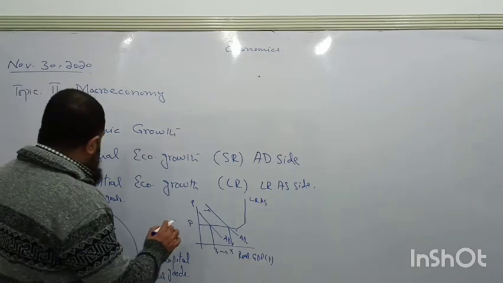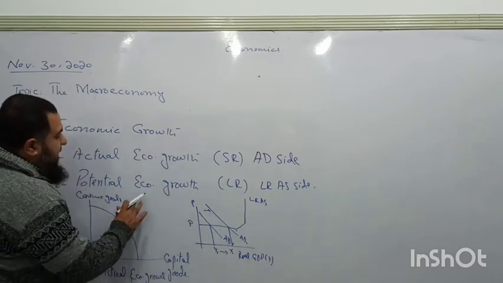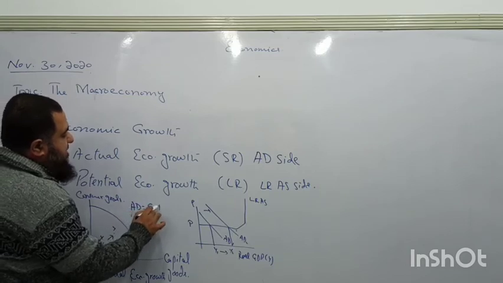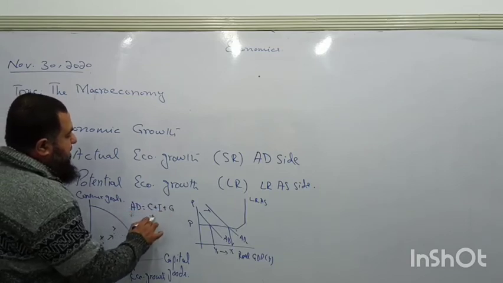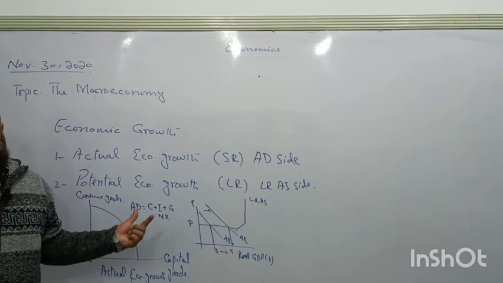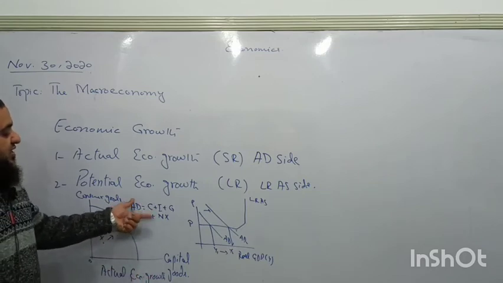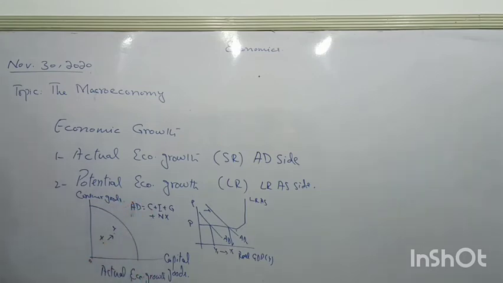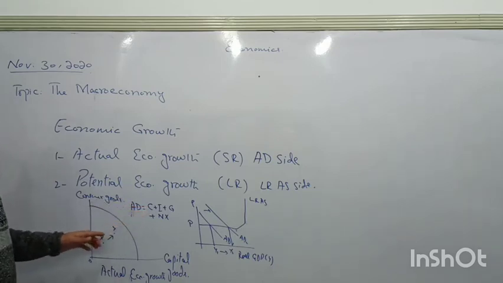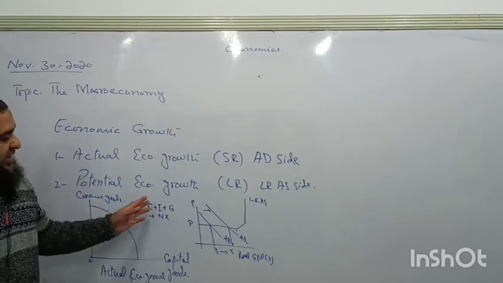And you know about aggregate demand. Aggregate demand equals what? C plus I plus G plus net exports. If any of these variables is increasing, then aggregate demand will shift rightward. Like consumer expenditure, the consumption by households, is increasing, they are expecting to have more consumption, so they are increasing aggregate demand.